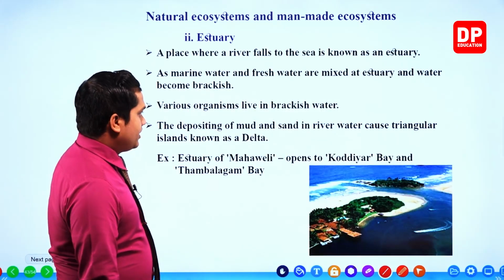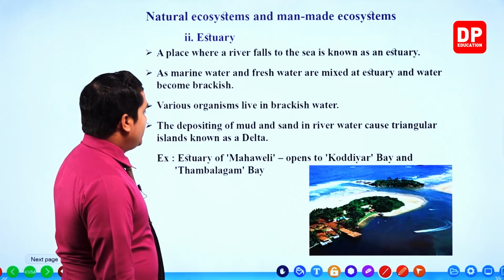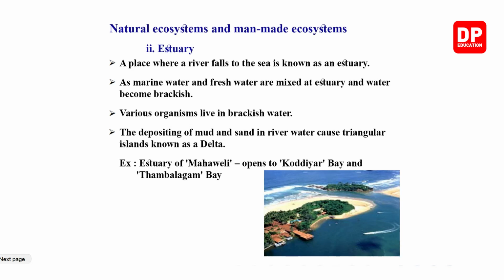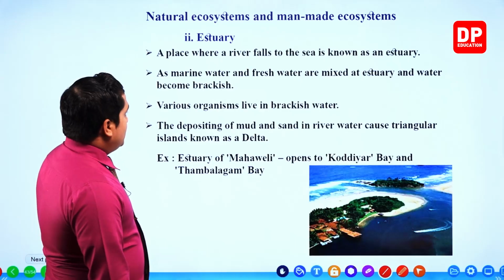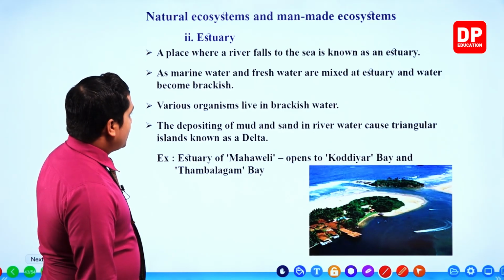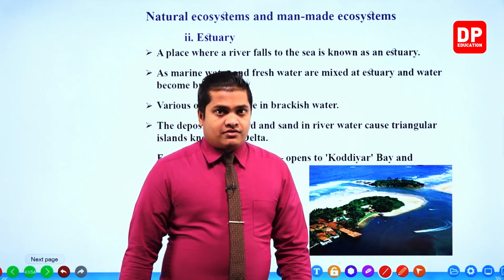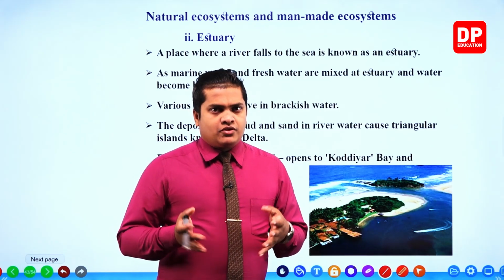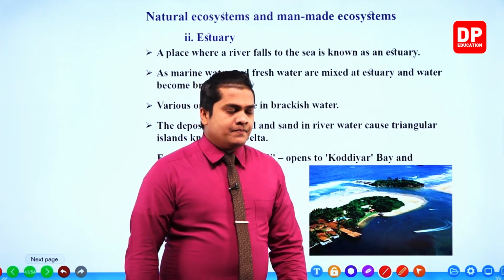my dear children, next we'll be discussing estuaries, right? A place where a river falls to the sea is known as an estuary. When a river is going to fall towards the sea, that particular place is referred to as an estuary. Marine water and fresh water are mixed at an estuary and the water becomes brackish. Here the water is somewhat brackish, my dear children. It is somewhat related to marine water, but we can refer to it as a brackish environment because the two waters are getting mixed with each other.